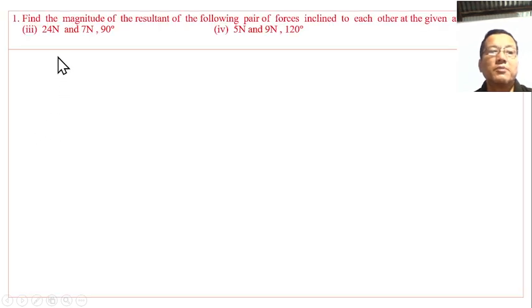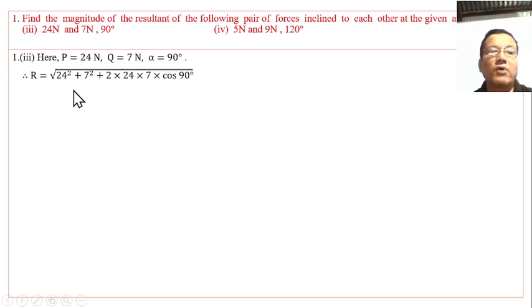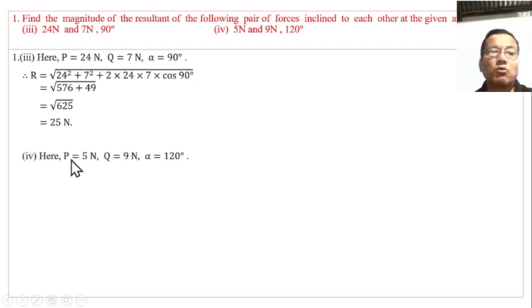Number 3: here P is 24 and Q is 7 and alpha is 90 degrees. Therefore, R equals the square root of P square plus Q square plus twice PQ into cos alpha. Simplifying, we get 625, whose square root is 25 newtons.